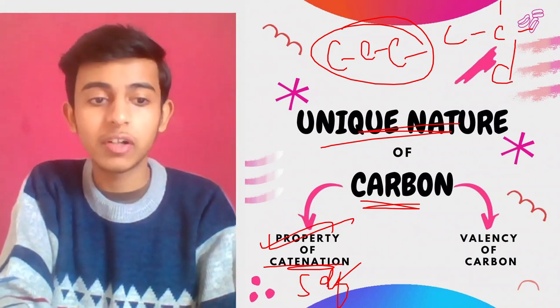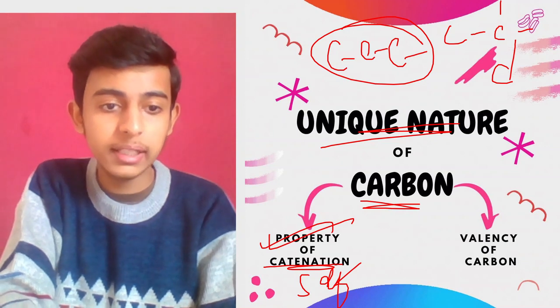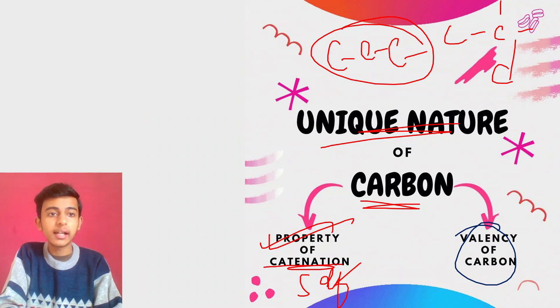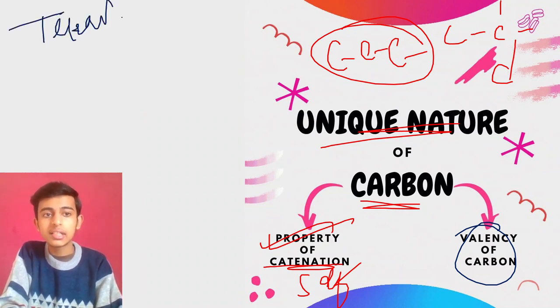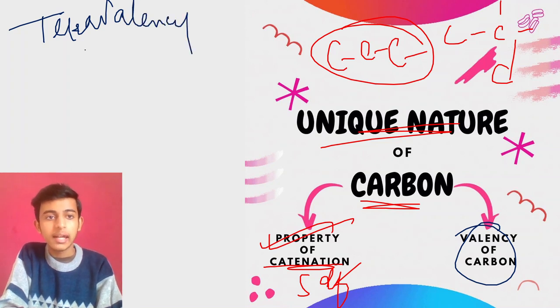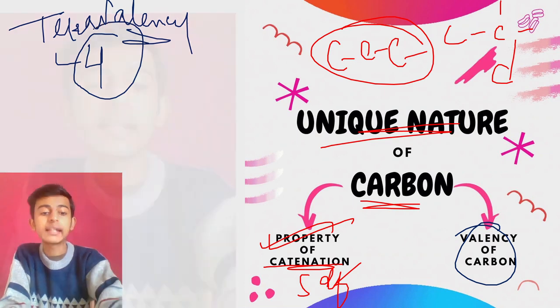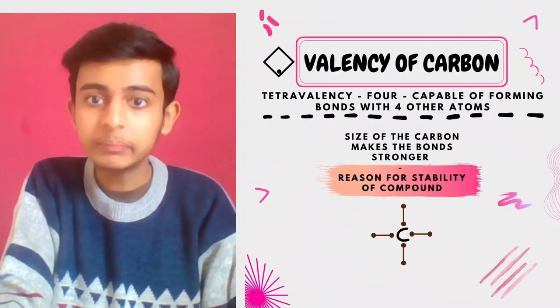And the valency of carbon. What is the second important property? That is the valency. Basically, we call it tetravalency. What is tetra? Tetra is 4. Here tetravalency means its valency is 4. That is very unique. Clear?